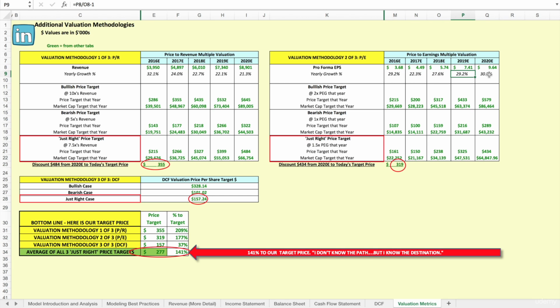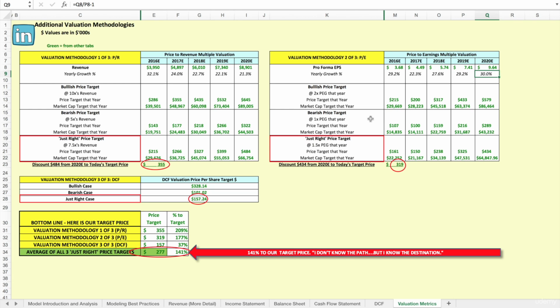Now, remember, we're assuming that because revenue growth is decelerating, LinkedIn wants to make certain shareholders happy, right? Because they're going to be losing some shareholders here. Some growth investors might jump off ship here. They might not want to invest anymore because growth is slowing. And so some of the more GARPy investors are happy to see, hey, check this out, you've got yearly growth. Earnings growth is accelerating. That's pretty cool.